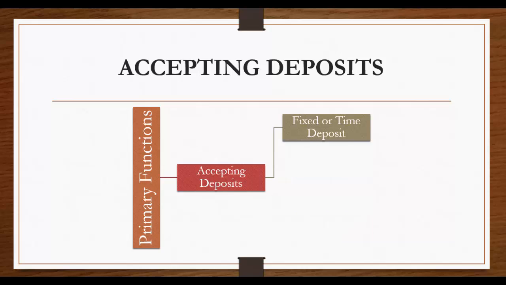So what is this fixed deposit or time deposit? When money is deposited for a fixed period, it is called fixed deposit. Interest rate increases with the increase in period of deposit. The longer the period, the higher will be the interest rate. The bank will issue the deposit receipt after collecting the amount towards fixed deposit. The depositor can borrow money against the security of fixed deposit receipt also.